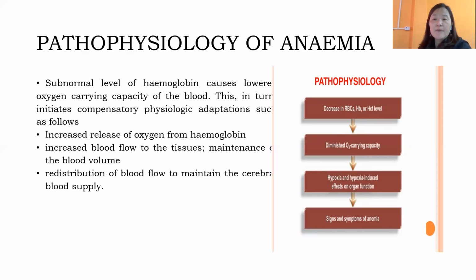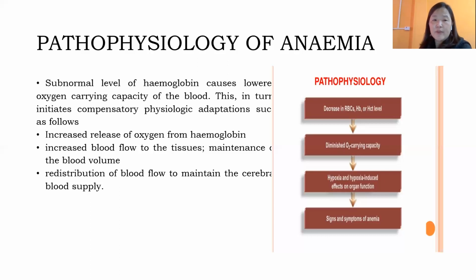So automatically, if the RBC count in your body is low and the hemoglobin concentration is also low, then the oxygen carrying capacity will diminish. In that case, the body will suffer from hypoxia. Hypoxia is a condition in which the concentration of oxygen in our body is very low. So if you have a less RBC count, the oxygen carrying capacity diminishes, and if it diminishes, your body goes into a hypoxic state, which means less oxygen in our body. If hypoxia occurs, it will induce an effect on the different organs which are interrelated in our body, and that is how the signs and symptoms develop.